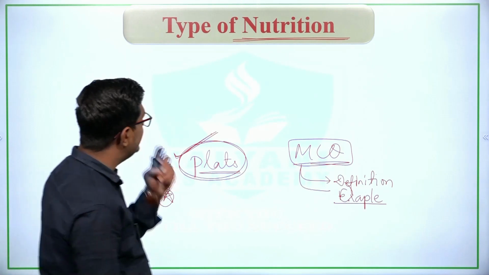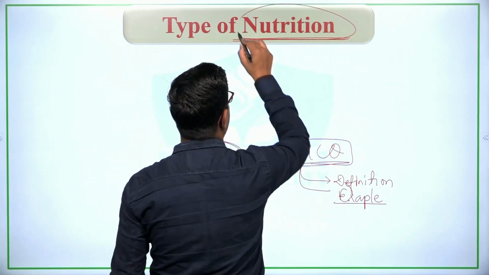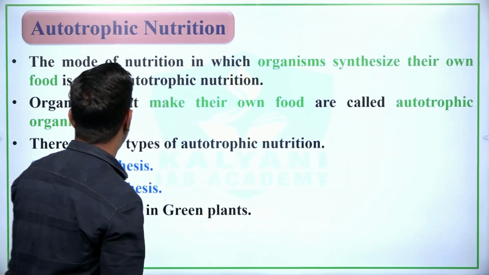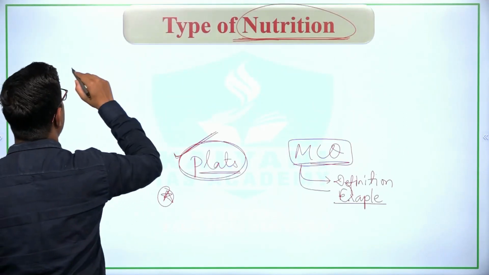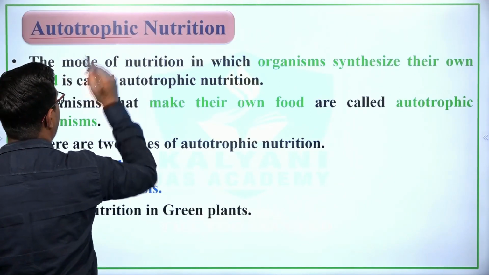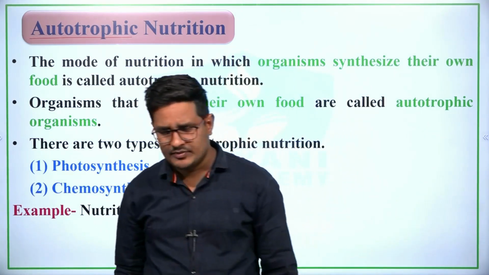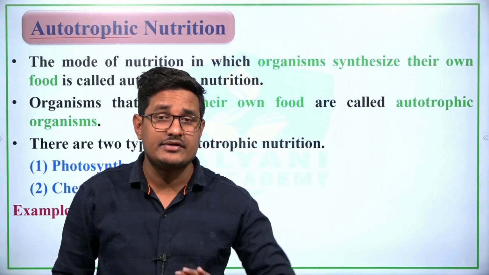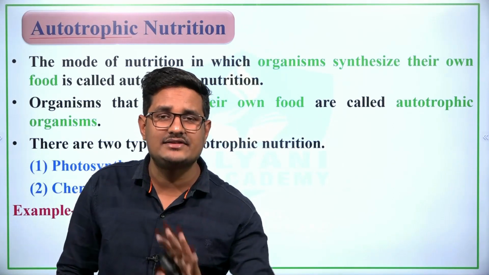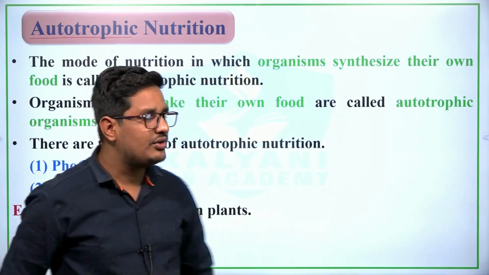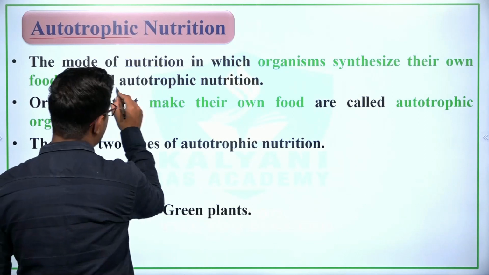So let's study the types of nutrition. The first is autotrophic nutrition. What is autotrophic nutrition? See, the mode of nutrition in which organisms synthesize their own food is known as autotrophic nutrition.